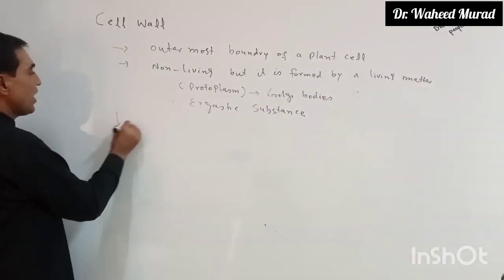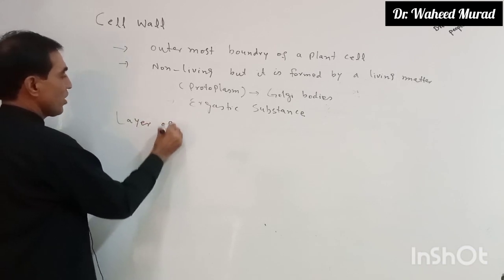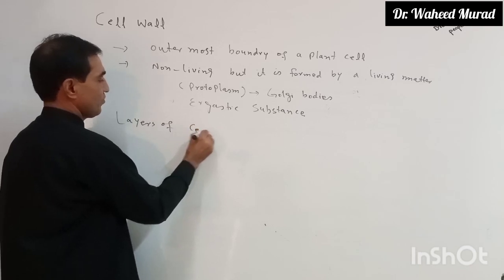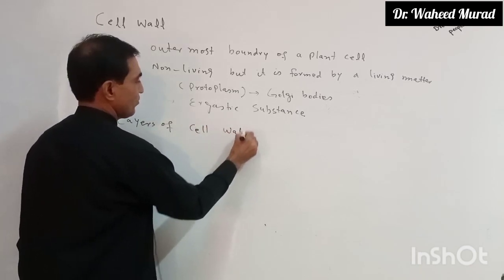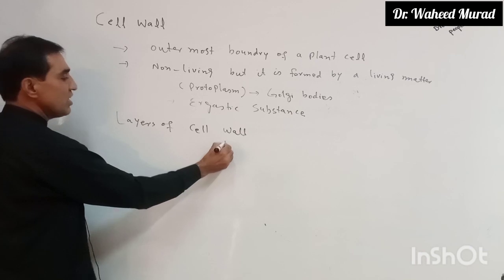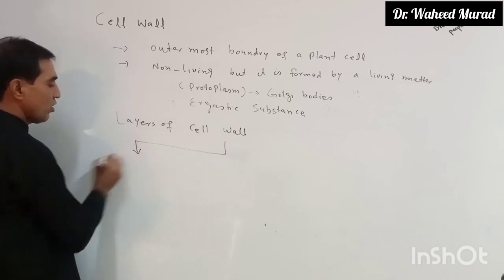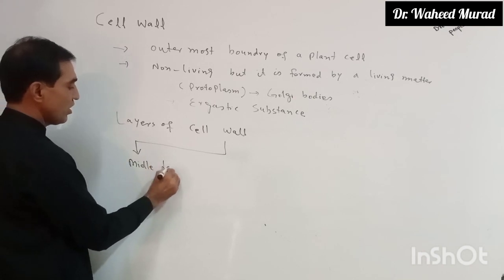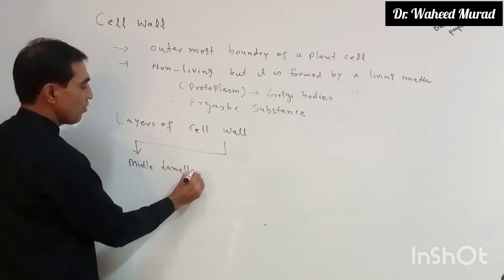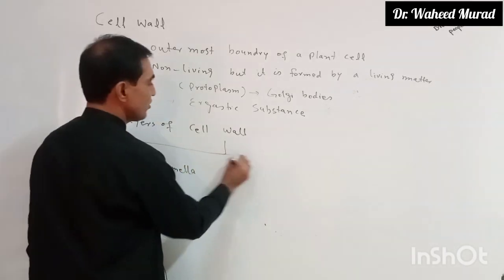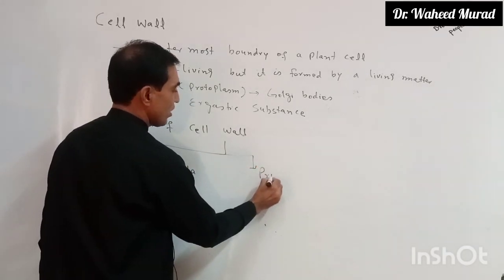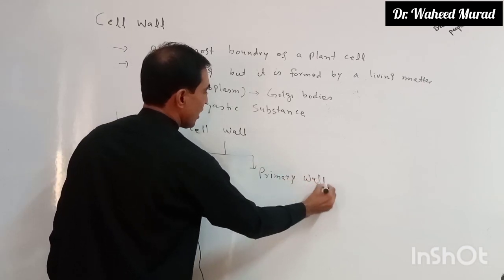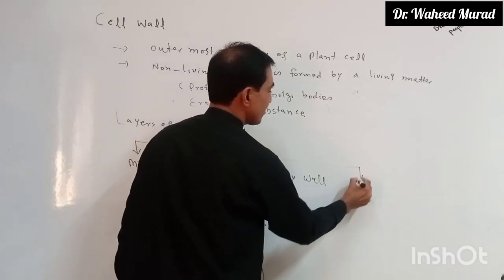Now, layers of cell wall, या structure of cell wall. So there are three layers of cell wall. One is known as middle lamina. Second is known as primary wall. And the third layer is known as secondary wall.